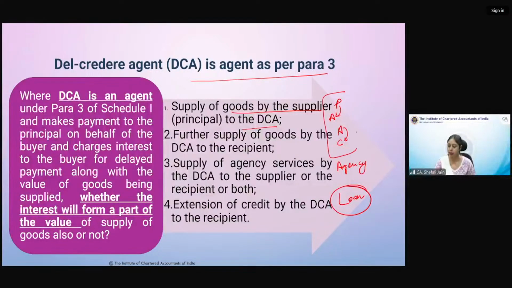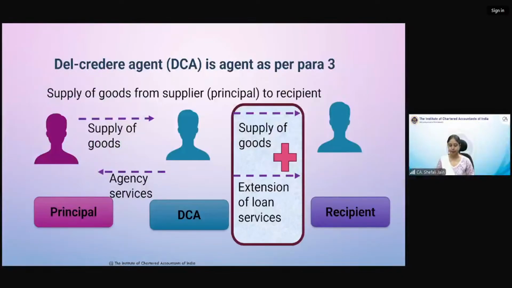So this is the change which has happened because of DCA being an agent as per para 3. Now let us see how it will be taxed. So अब ये DCA यहाँ ऊपर आ गया जैसे कि हमने पहले बात की थी, और ये एक डीम्ड सप्लाई बन गई. This is the deemed supply which has come into picture. This is para 3 transaction.